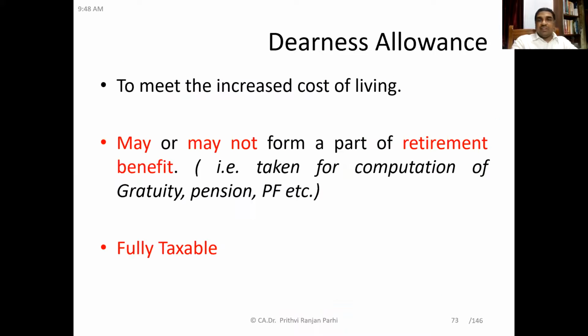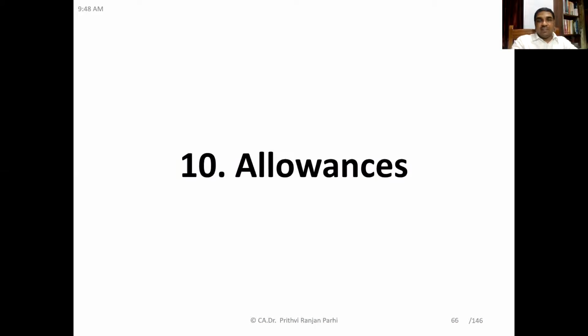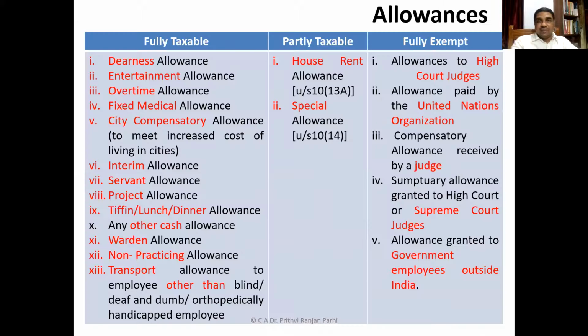Friends, in the previous session, if you recall, all these allowances were covered, is it not? We have also understood that there are some allowances which are fully taxable, some which are partly taxable, and some which are fully exempt. If you look at your screen, you can find the list of allowances which are fully taxable. Just have a look at that. And we have already done some exercises on that.